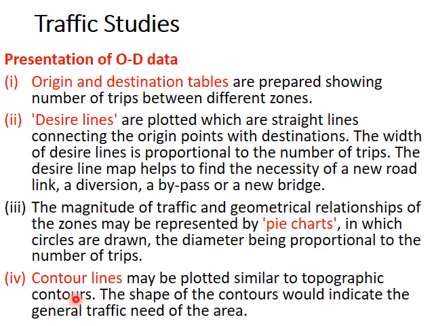Contours are lines connecting points with equal altitude. So similarly, you can connect points with equal number of trips generated or trips completed using lines. You can join those points using lines, and that can be called contour lines.